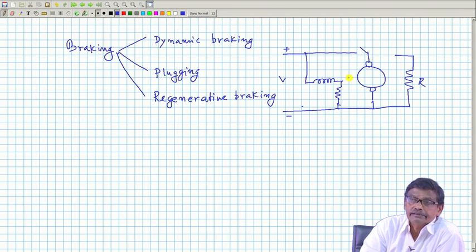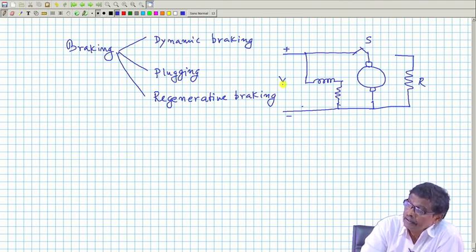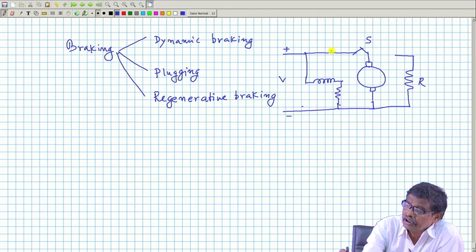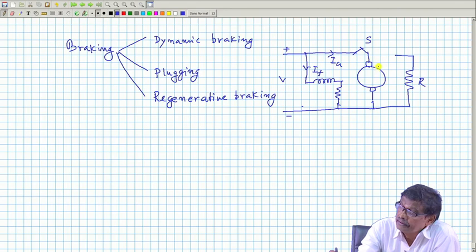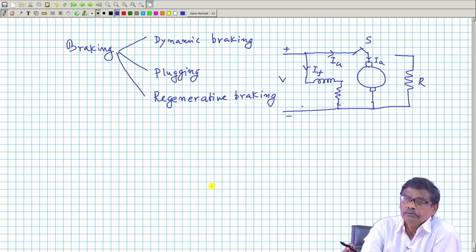When you want to run it as a motor, this switch is connected here, and this is the supply voltage, shunt motor. This resistance is outside the circuit. So, there was some armature current like this, there is some field current, and it was running as a motor, drawing armature current like this. Now, suppose I want to brake the electrical machine.